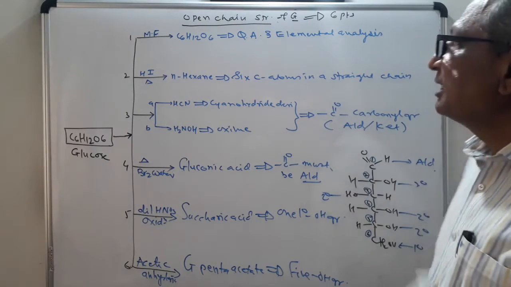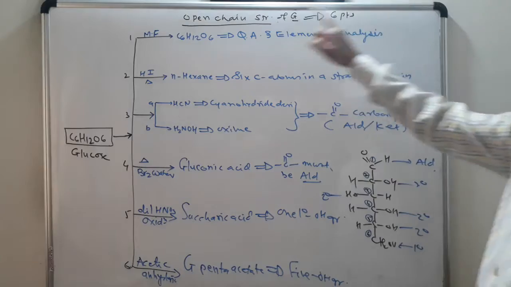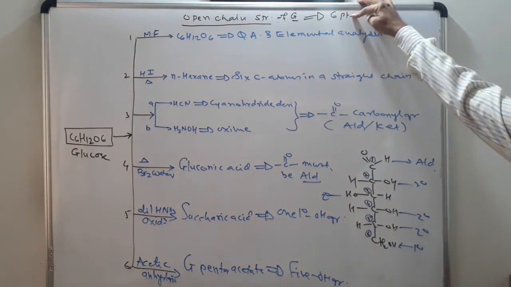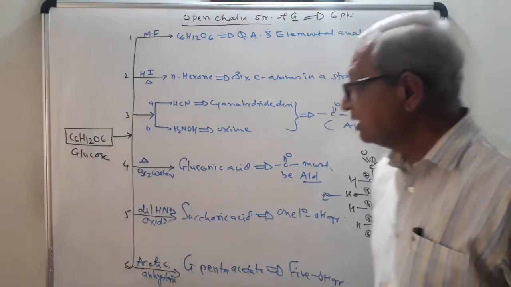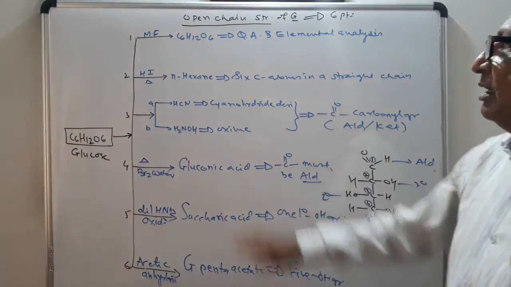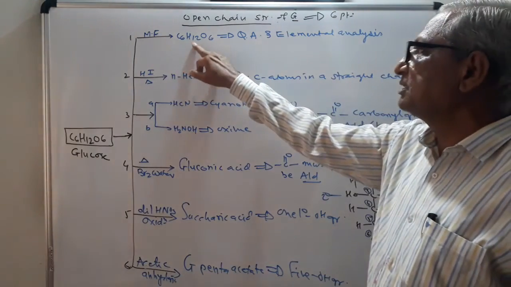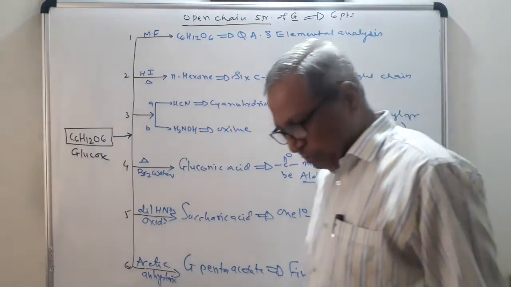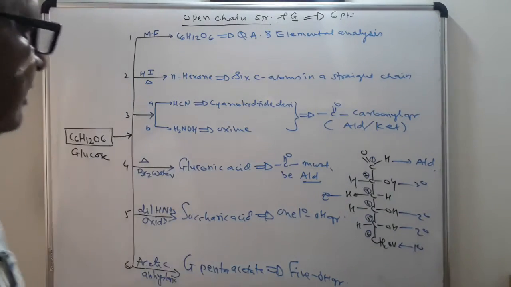Now I will take the revision on the open chain structure of glucose. In the open chain structure of glucose, you have to learn the 6 points. Now see the first point. The molecular formula of glucose is C6H12O6. It can be proved from the elemental analysis as well as qualitative and quantitative analysis.